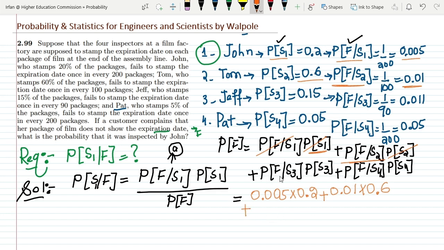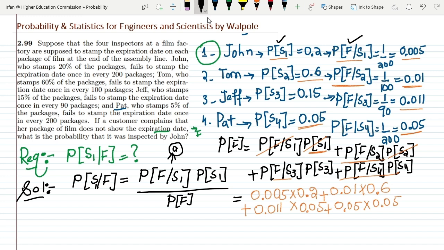Adding with it probability of f given s3, which is 0.011, multiplying it with 0.05. Similarly, the last one is probability of f given s4, which is 0.05, multiplying it with the probability of s4, which is also 0.05.